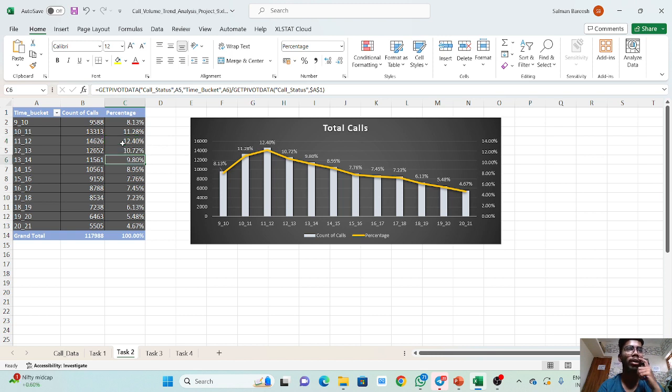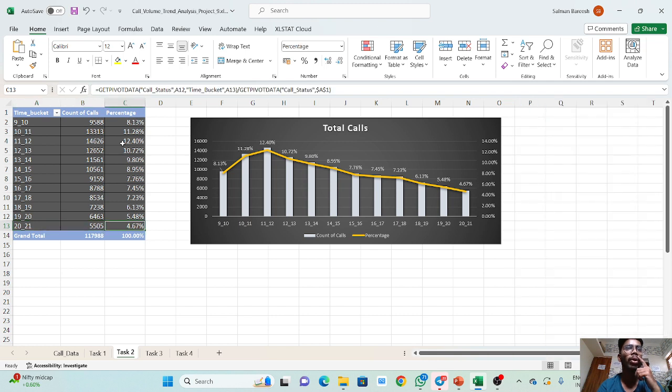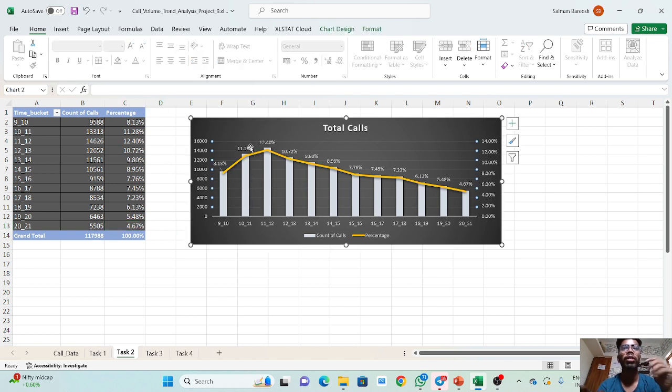You can see that the minimum calls were obtained at night time, contributing nearly 4.67 percent. Then we did the visualization. This is a combo chart, which is a well-known and popular chart in visualization.